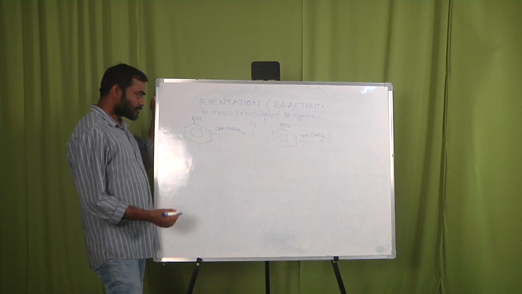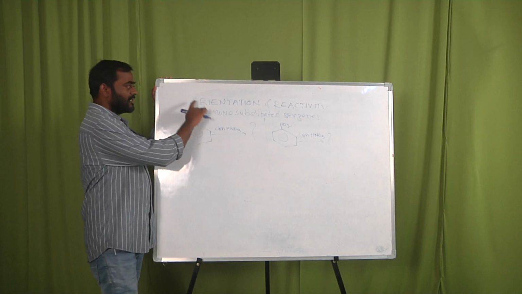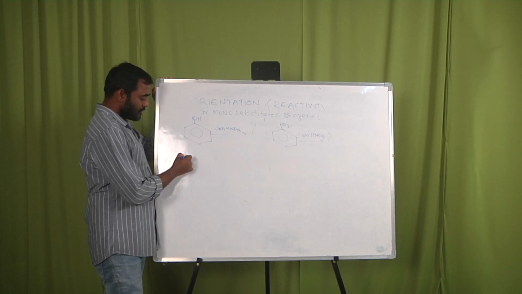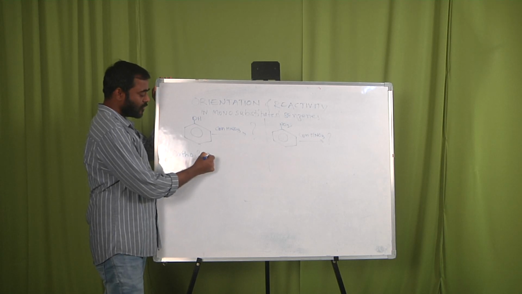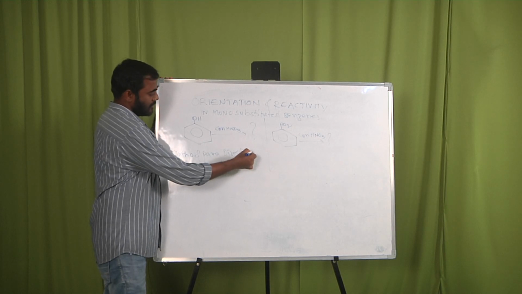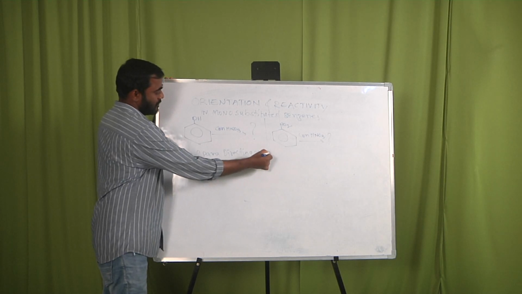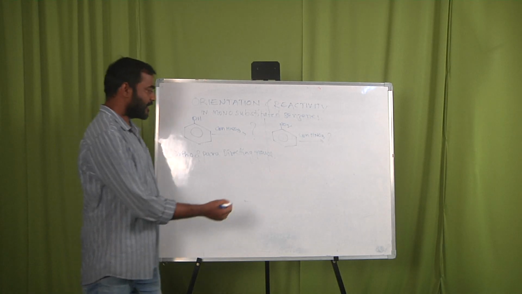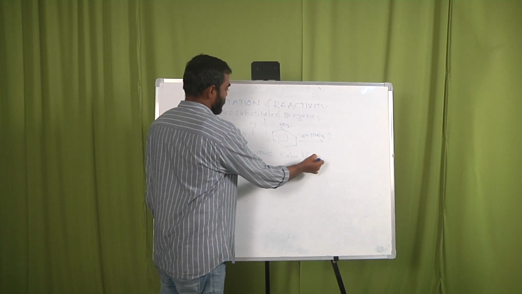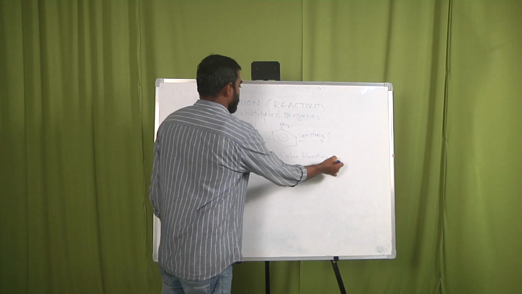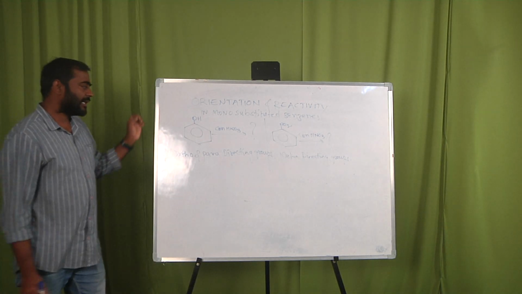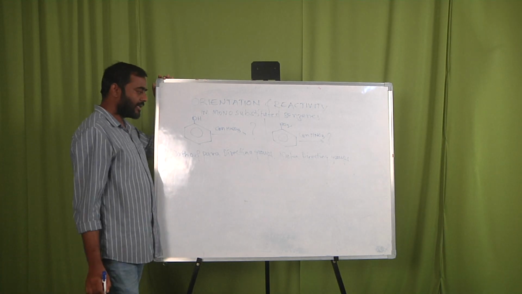So here this topic depends on ortho and para directing groups and meta directing groups. Let us first discuss some ortho and para directing groups.